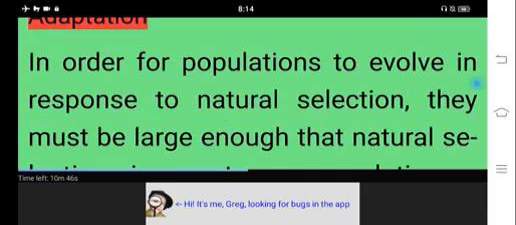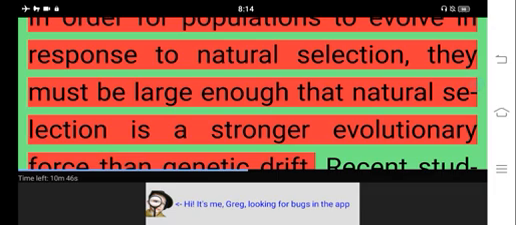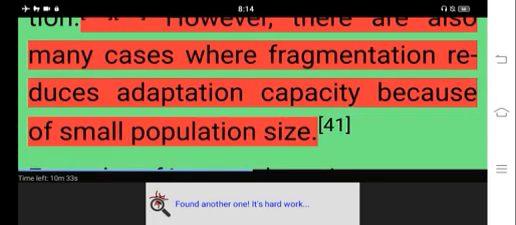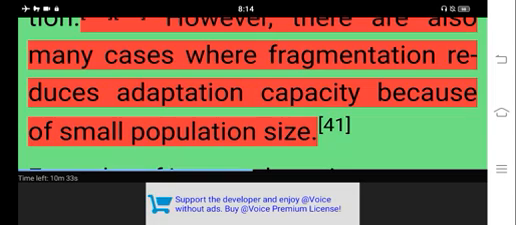Adaptation. In order for populations to evolve in response to natural selection, they must be large enough that natural selection is a stronger evolutionary force than genetic drift. Recent studies on the impacts of habitat fragmentation on adaptation in some plant species have suggested that organisms in fragmented landscapes may be able to adapt to fragmentation. However, there are also many cases where fragmentation reduces adaptation capacity because of small population size.